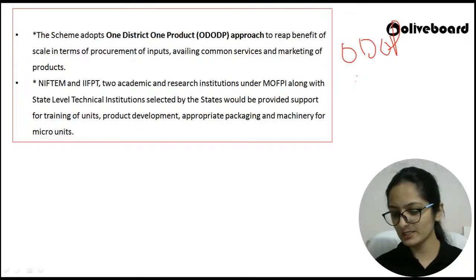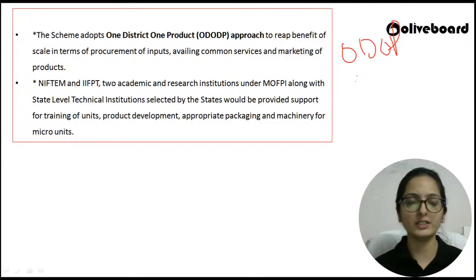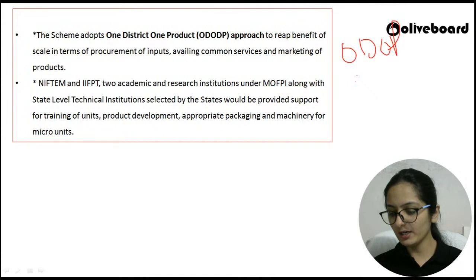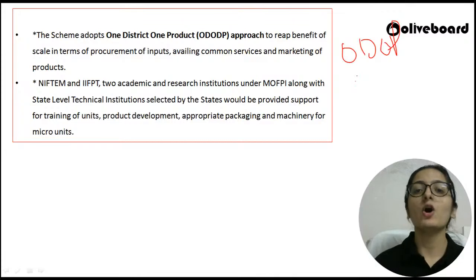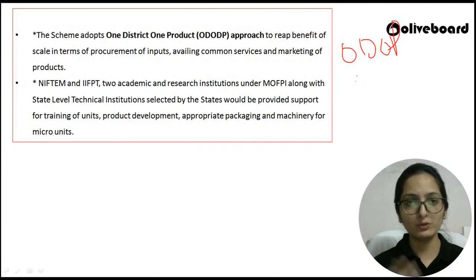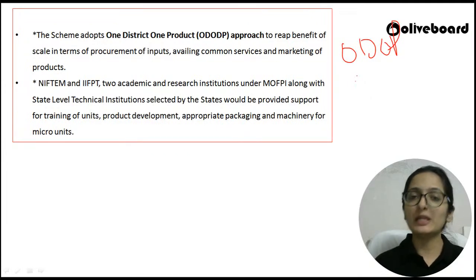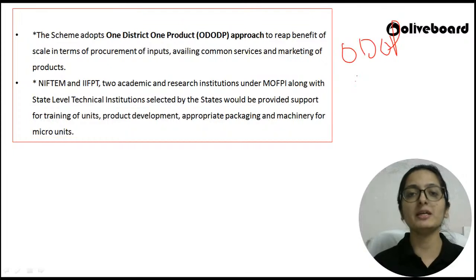Like here you can see the Indian Institute of Food Processing Technology and the National Institute of Food Technology Entrepreneurship and Management, and the state support. All this support, indirectly or directly, is helping the product. उनके product को develop कर रहे हैं, ट्रेनिंग दे रहे हैं, appropriate packaging, marketing, machinery assistance, every kind of support is being given.